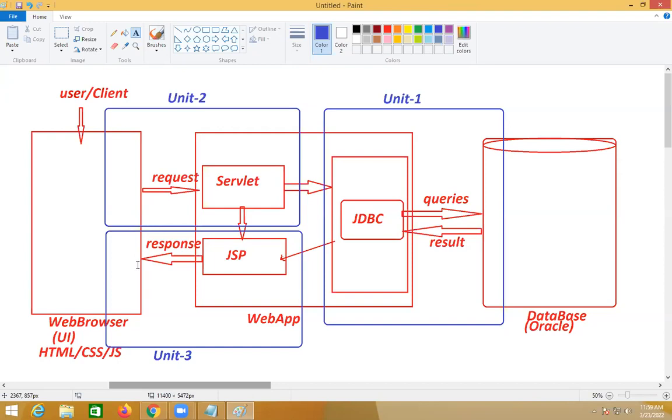I'm entering into the syllabus, that is JDBC. Can I enter it now? Right, make a heading: JDBC, unit number 1.